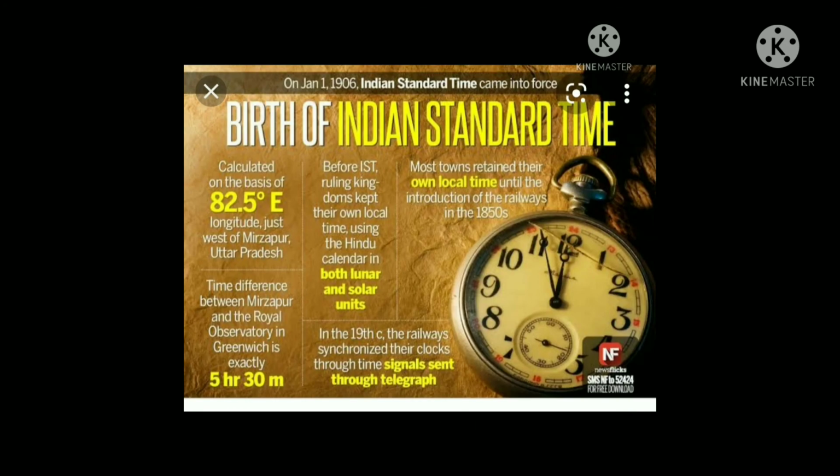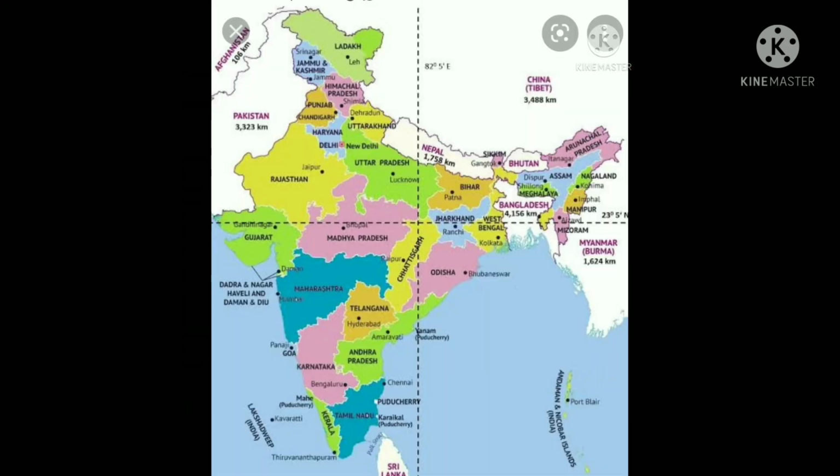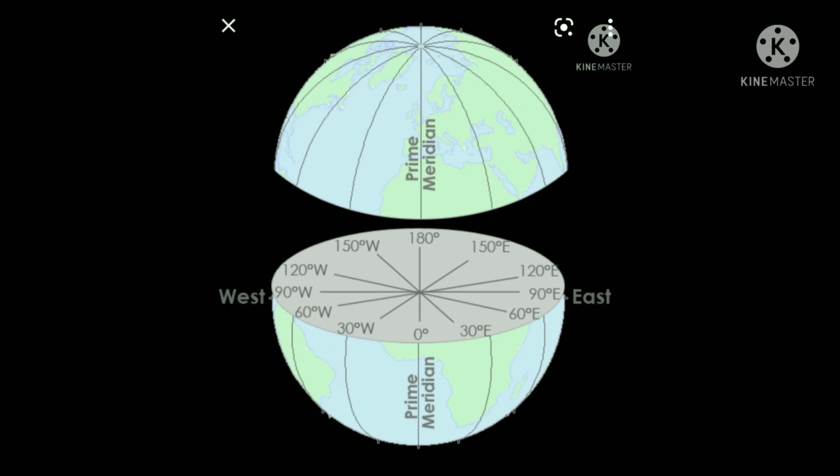IST means Indian Standard Time. Okay, children? In such situations, some countries choose the time along one of the meridians and follow the time of that meridian for the whole country. This time is called standard time. The prime meridian indicates 0 degree. As you go east from Greenwich meridian, you add time. As you go west from Greenwich meridian, you subtract time.